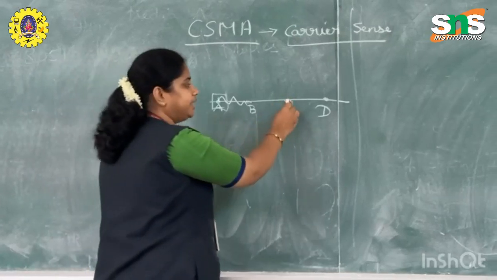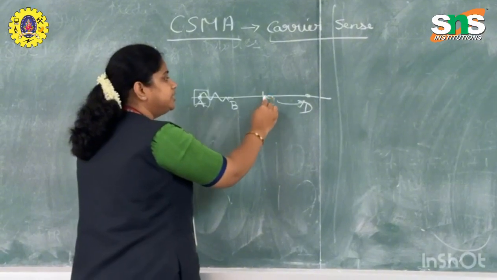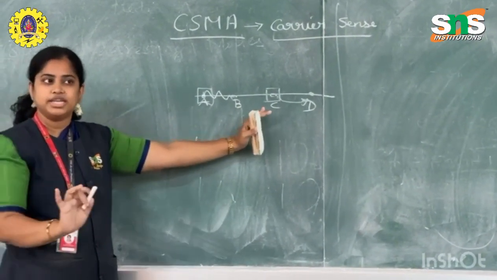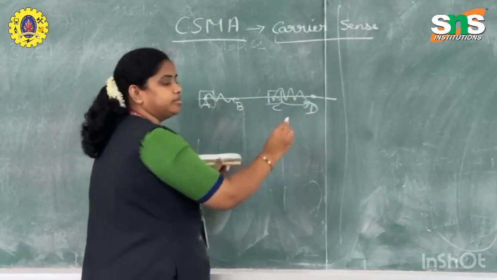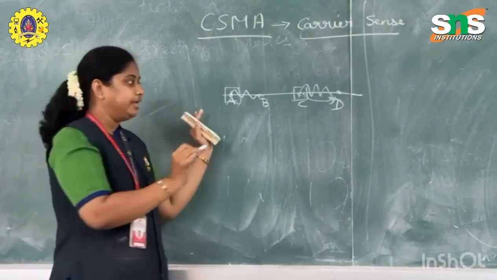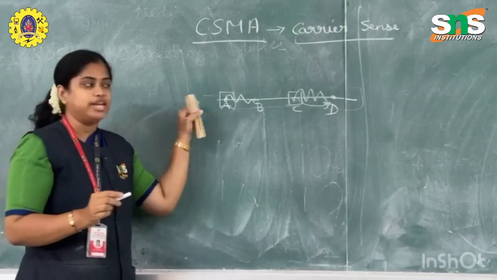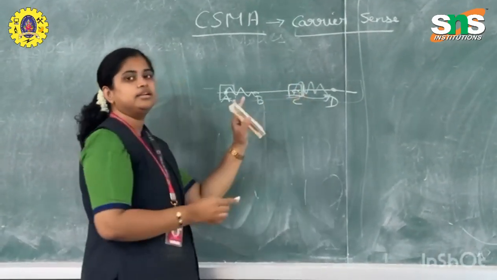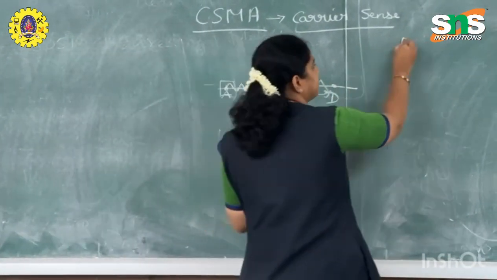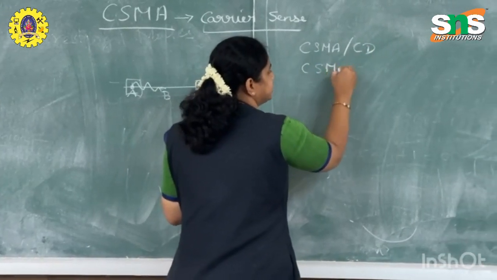Similarly, if C wants to send data to D, first it will sense the channel and check whether it is occupied or idle. If it is idle, then it will start sending its data. That is the concept of carrier sense. But it cannot sense the entire channel, only the point where it is connected. And with CSMA there are 2 types: CSMA/CD and CSMA/CA.